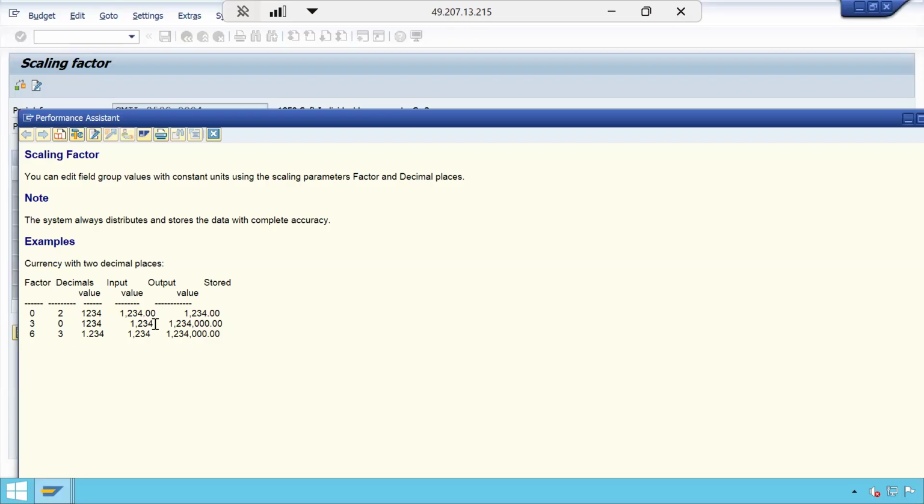Yes, sir. See here, 1, 2, 3, 4 is multiplied by 1000, right? Yes, sir. Okay. Similarly here, the scaling factor is 6, but the decimal place is 3. Now you see here for 6 also, what is the value? Since we are adding the decimal places, what has it done? The same 1, 2, 3, 4 value, there is no difference between these two.